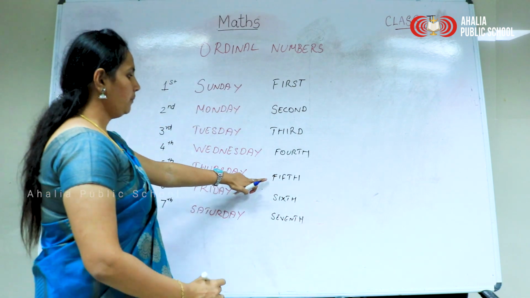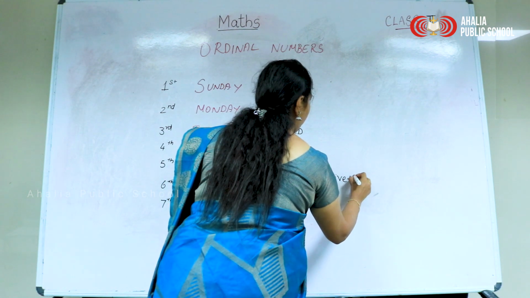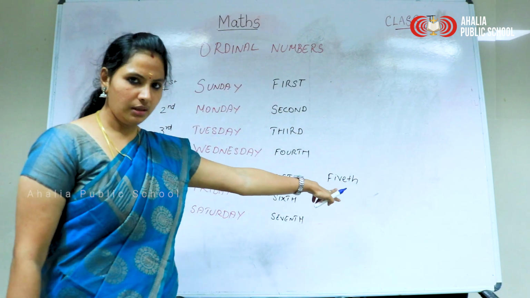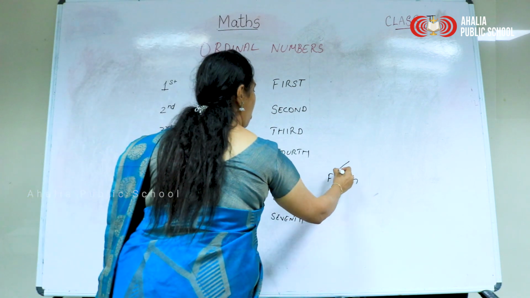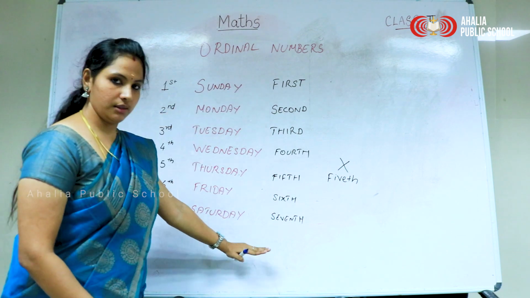Seventh. See here, fifth. What is the spelling of five? F-I-V-E, and third. Like this it is wrong, you have to write it like this.